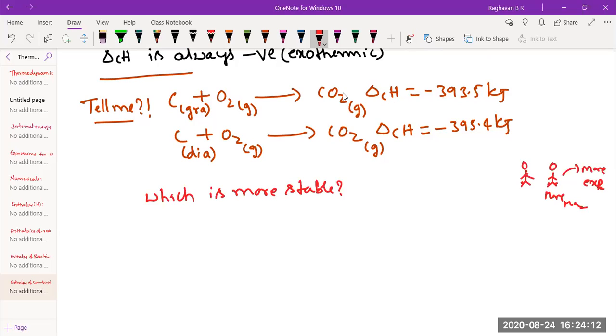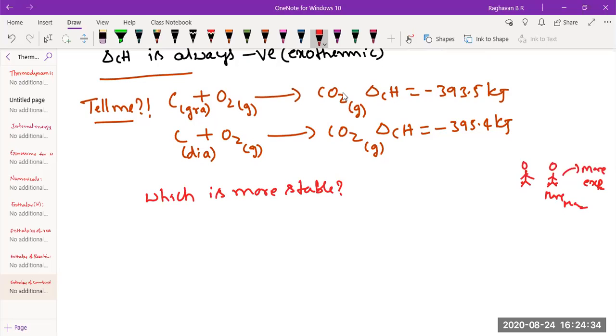This guy, diamond, is liberating more heat, meaning it has more enthalpy. That's why it is liberating more. This guy, graphite, is liberating less, meaning it has less enthalpy. So what does it mean now? Compared to the enthalpy of diamond, graphite has less enthalpy.